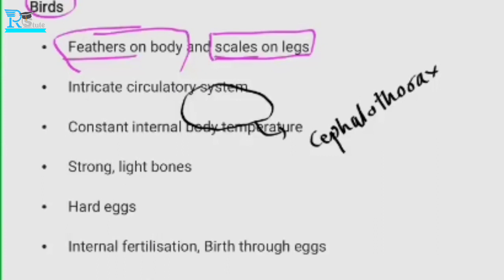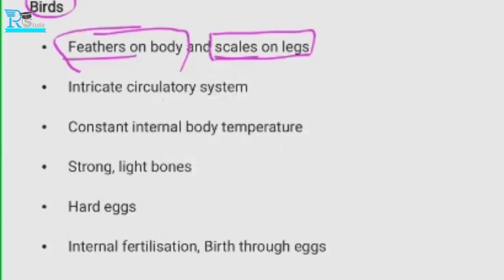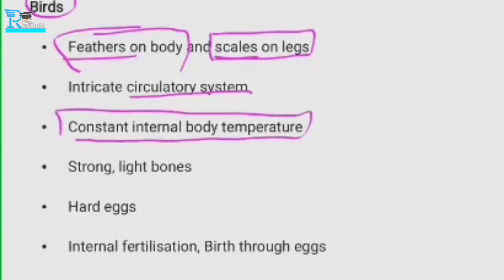We will discuss that if there is a deeper study, but I don't think so. Basically they have a circulatory system because blood is present inside the body, and it is somewhat different from the human one. They have a constant internal body temperature, like mammals. Next point, strong light bones. They have bones, but they are strong and light.